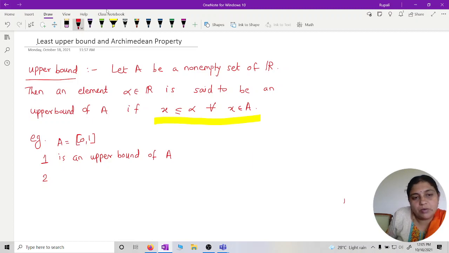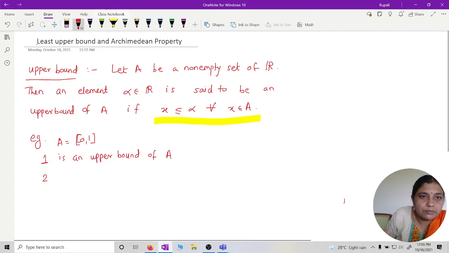Whether 2 is an upper bound? Ma'am, but 2 is not included in this interval. But what is my definition?